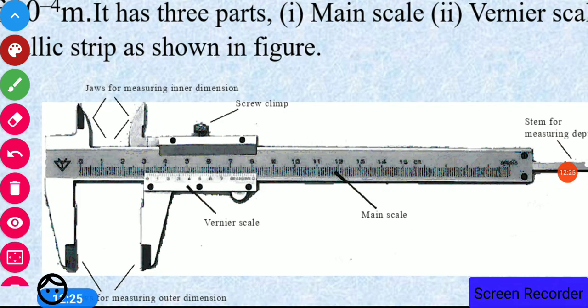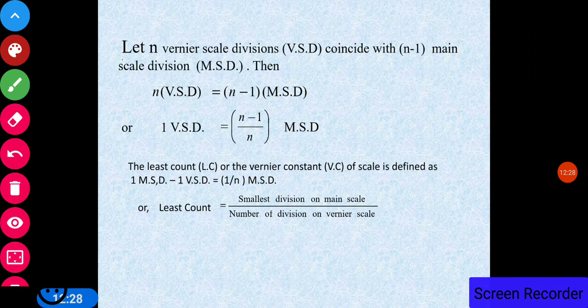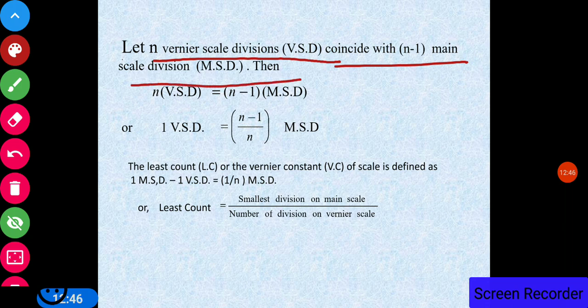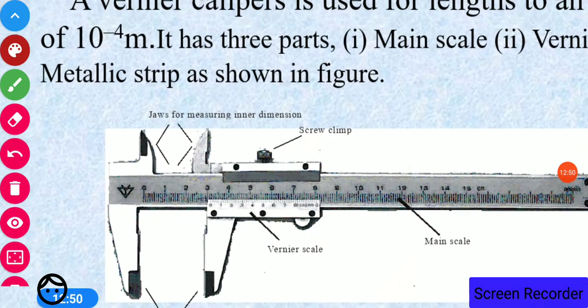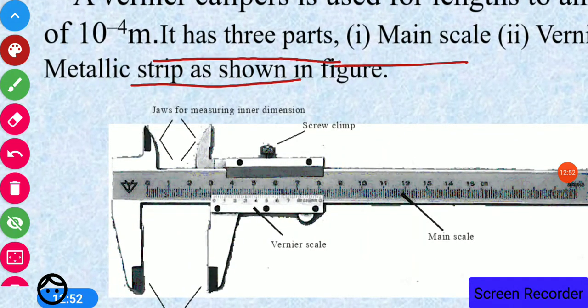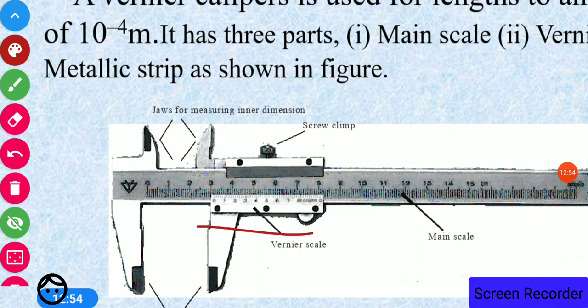Now let us discuss how we can find the least count. Let n vernier scale divisions, VSD, V for vernier, S for scale, and D for division, coincide with n minus 1 main scale divisions. Let us see once again. This is your vernier scale and this is the main scale.